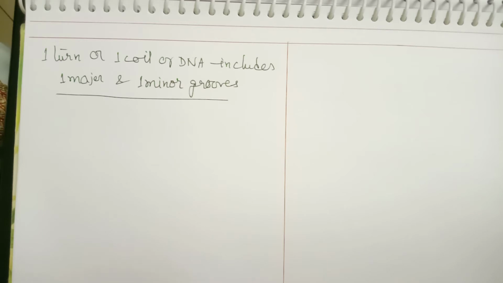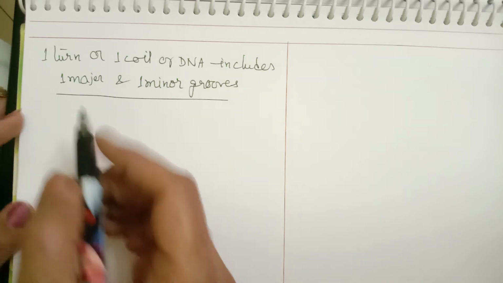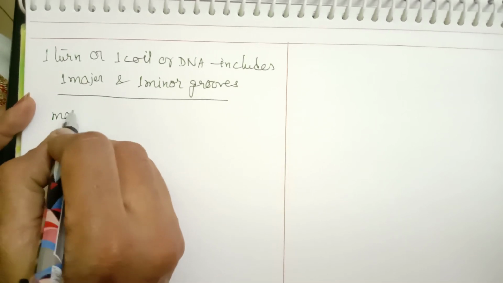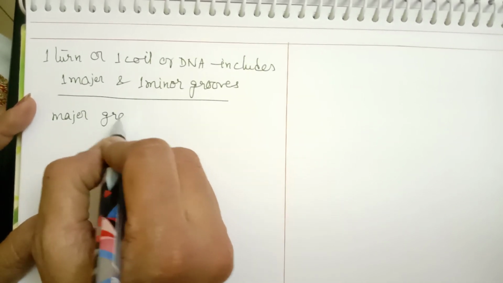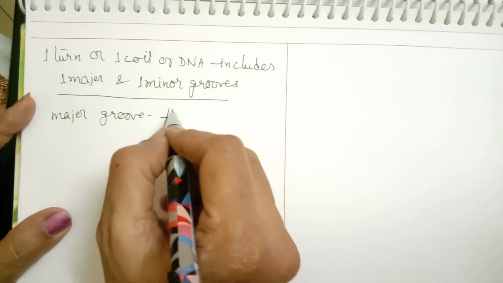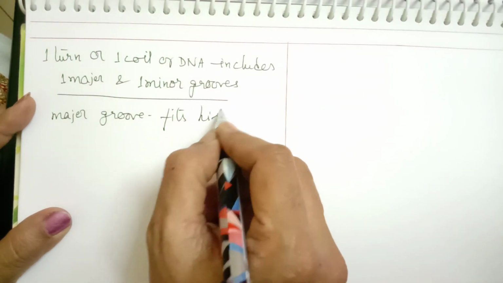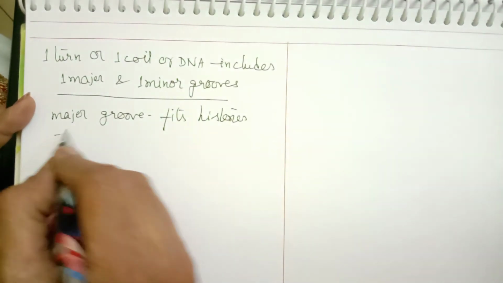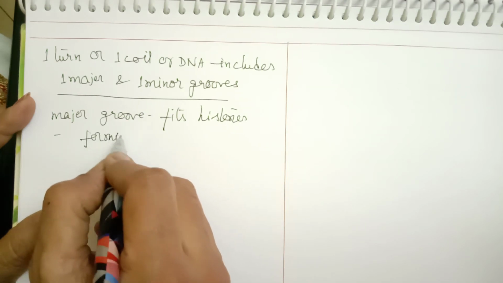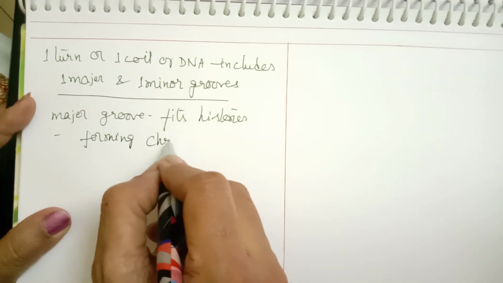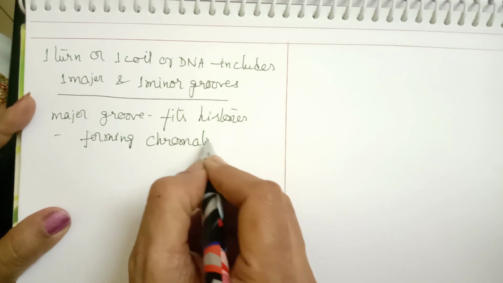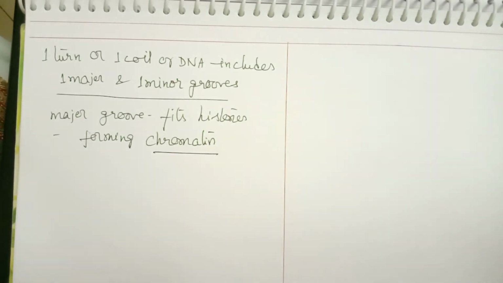And then DNA along with histone proteins, we call it a chromatin fiber. So what is the importance of the major groove? The major groove fits histone proteins, forming chromatin.